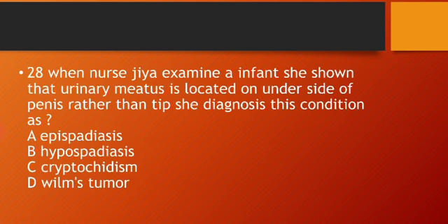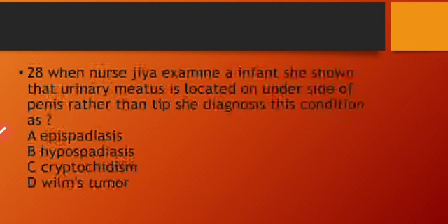When the nurse examines an infant, she sees that the urinary meatus is located on the underside of the penis rather than the tip. She diagnosed this condition as, so our correct answer is hypospadias. Okay. So let's move to the next question.